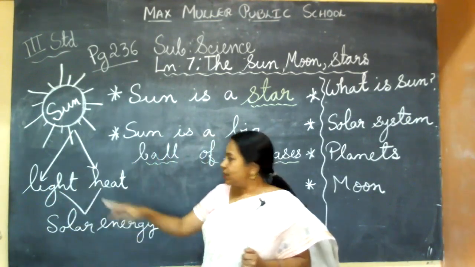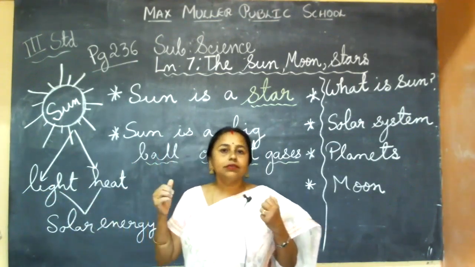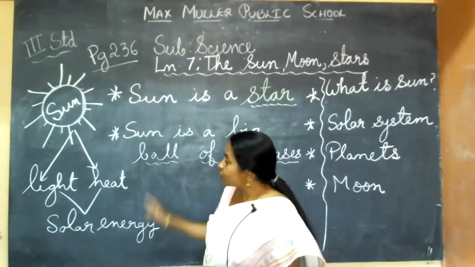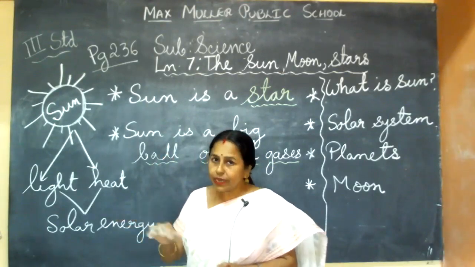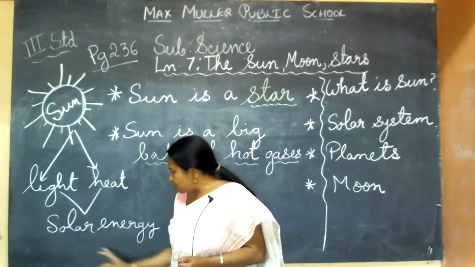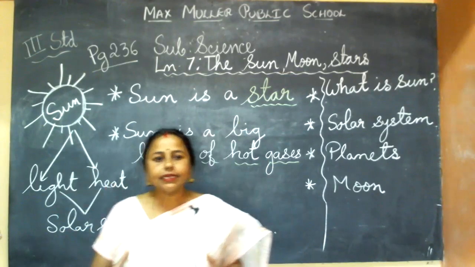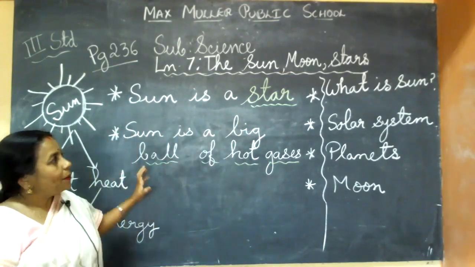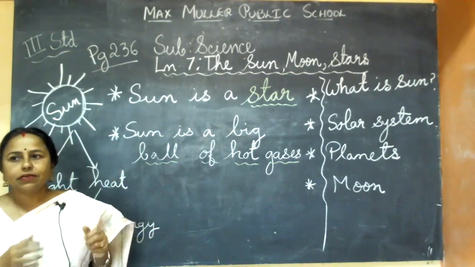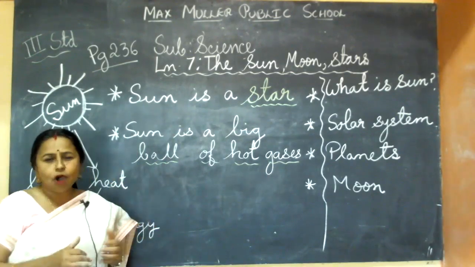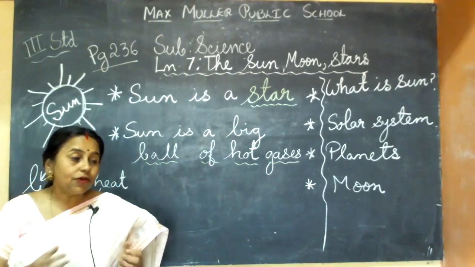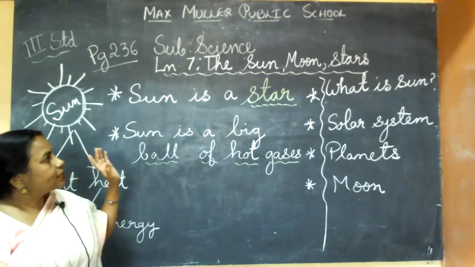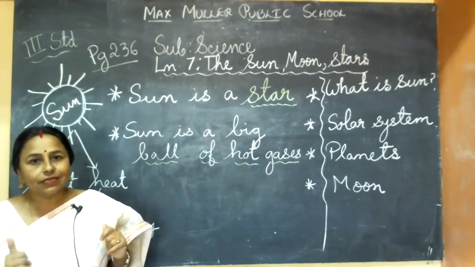Last class also I told you, light and heat, we cannot see with our eyes. We cannot see them, but we can feel the effect. That's why they are called energy. Light energy and heat energy together are called solar energy. It is given by the sun. So that much you know. But more than that, how the sun is made up, how far it is, and why the sun is so important, that only we'll learn now. Now, if I ask you in one sentence, what is the sun?